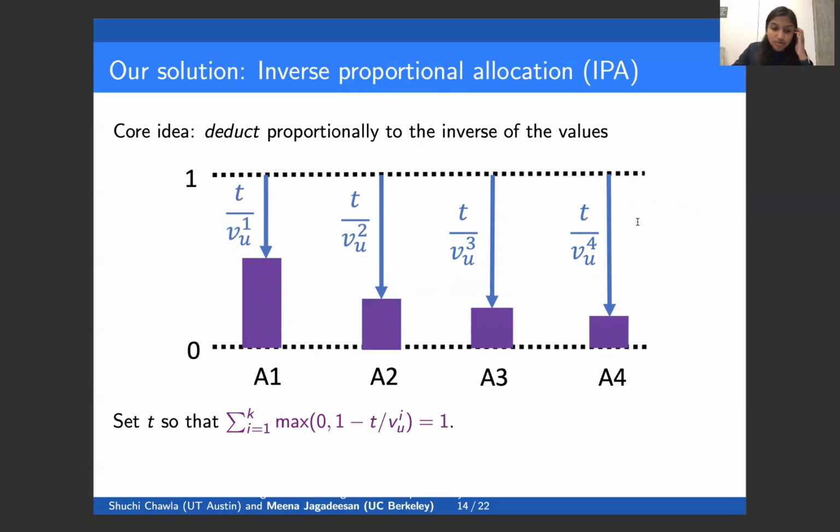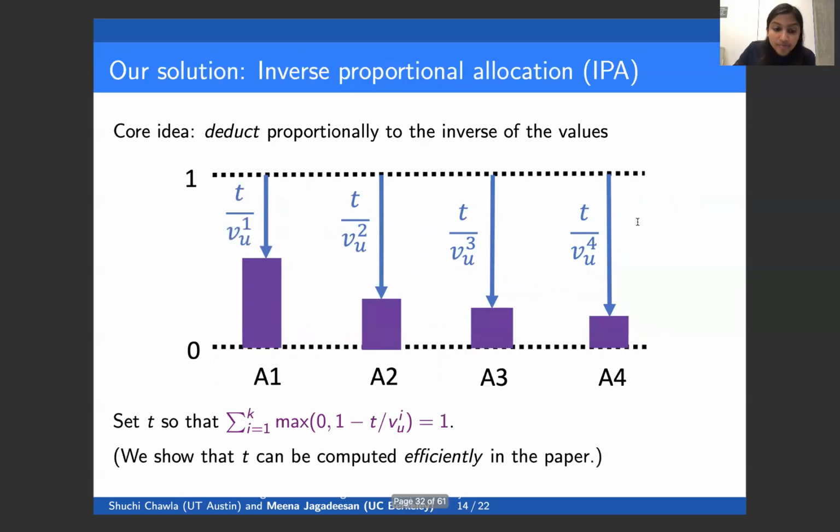We can write this as setting t so that the sum of max of 0 and 1 minus t over the value is equal to 1. Although it's not clear from the way I described the algorithm here, we show in the paper that t can actually be computed efficiently, and so we can have an efficient implementation of this algorithm.